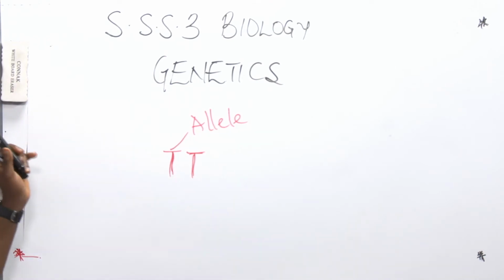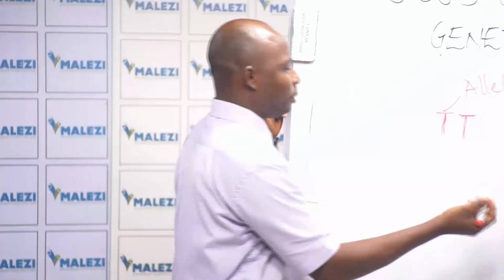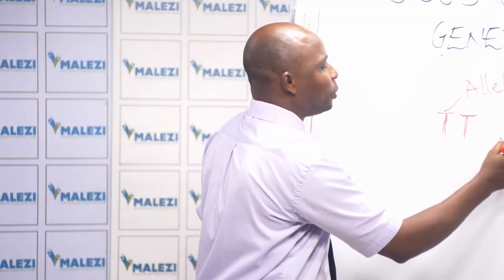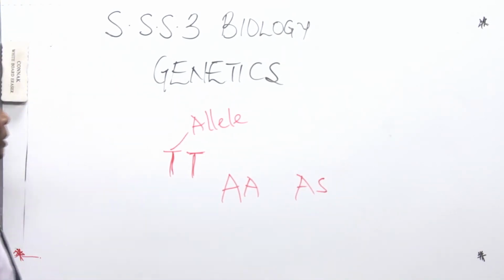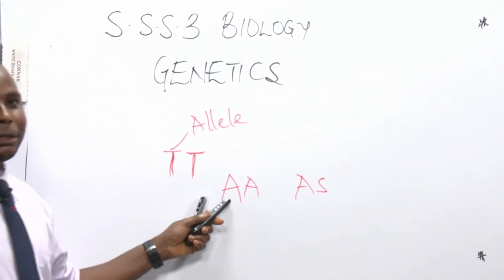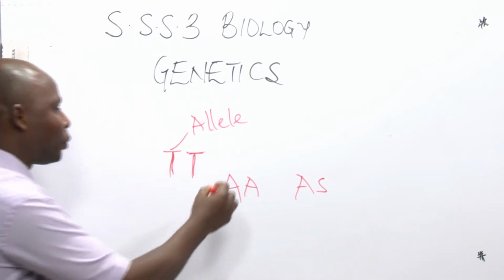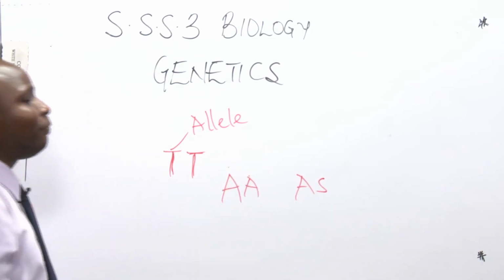Some of you must have done genotype tests where you see, oh, you say I am AA. This one will say I am AS. Now, these are alleles, each of them. So this is an allele, this is an allele. So different variations.